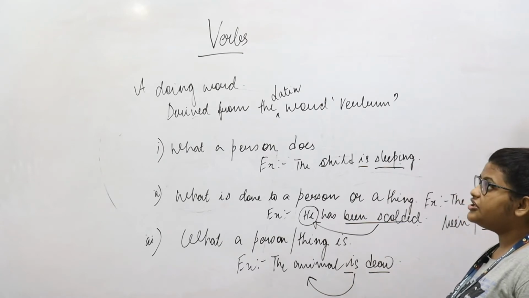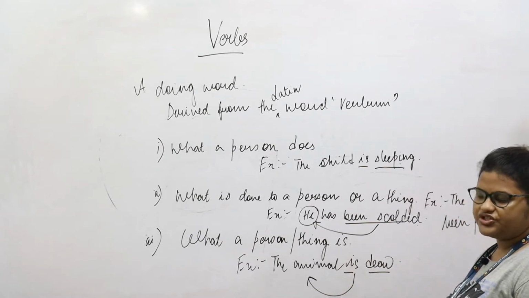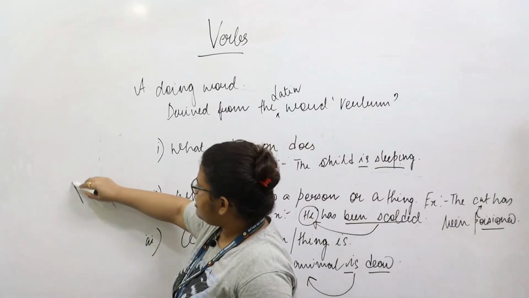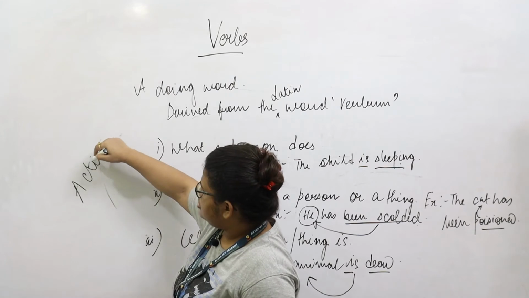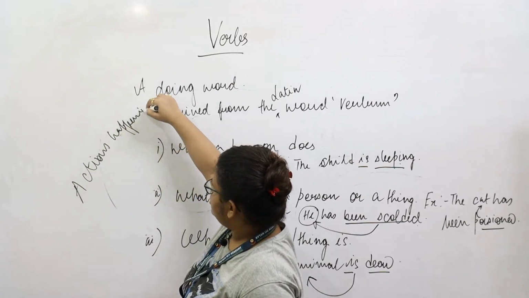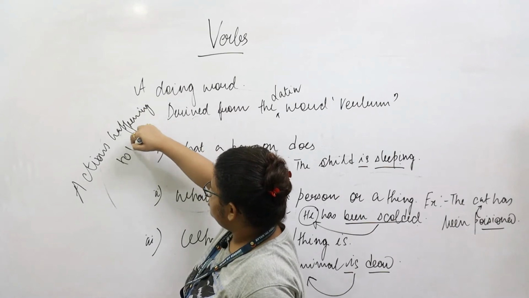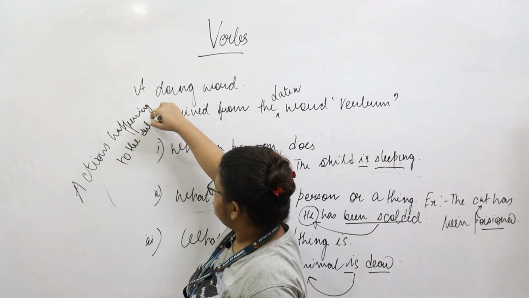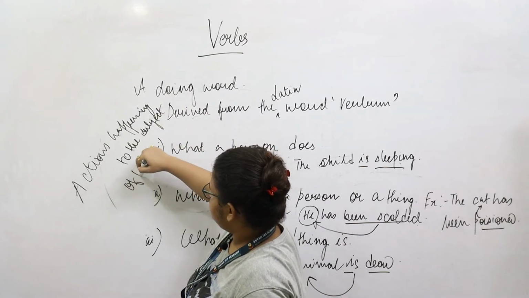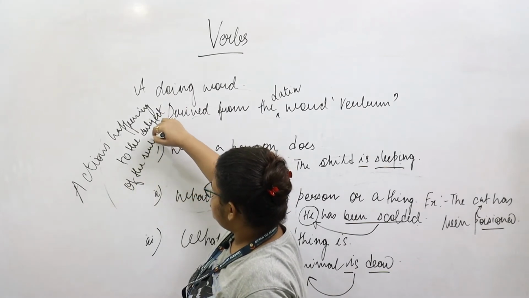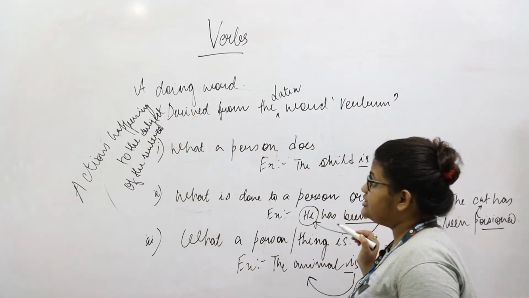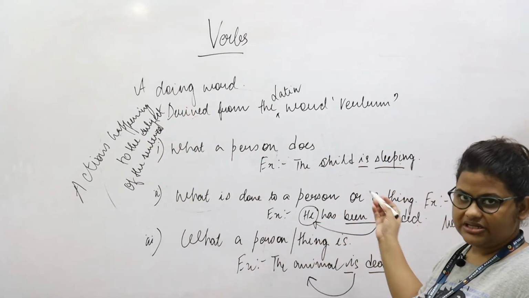So these are the three brief things which verbs generally do for us, and to sum it up, it talks about actions happening to the subject of the sentence.